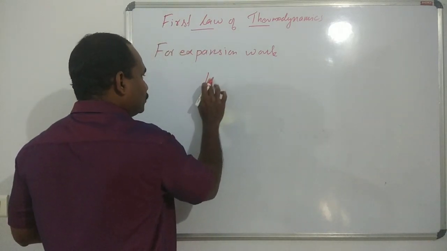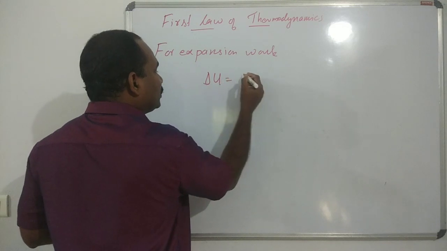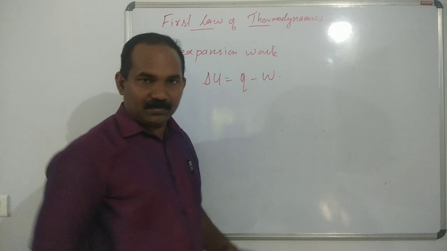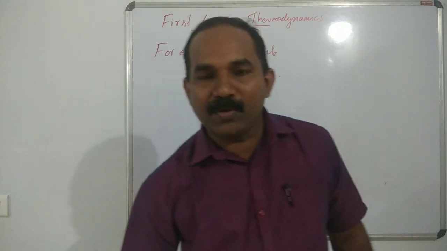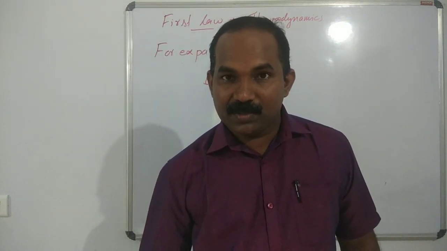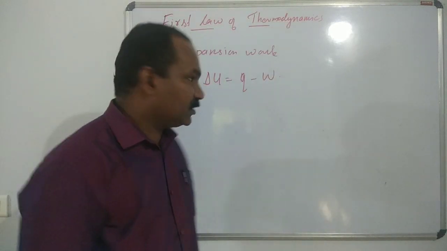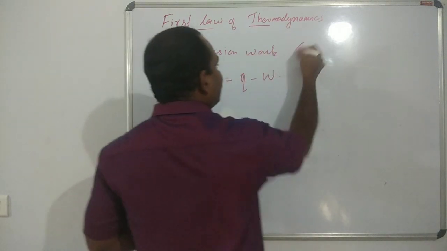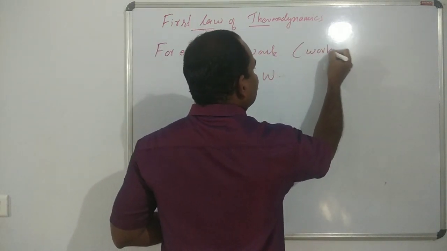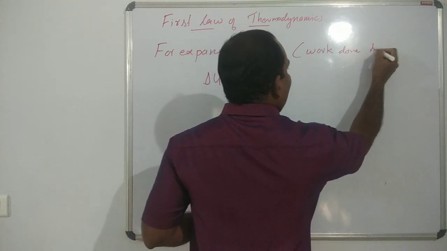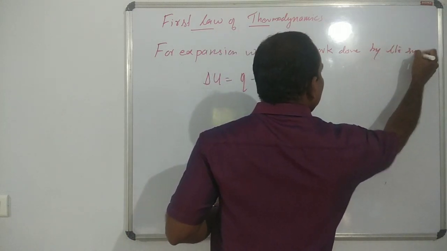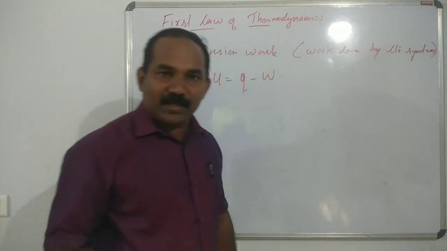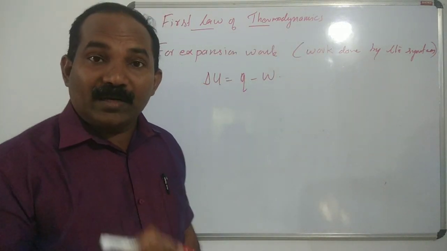delta U is equal to Q minus W, because for expansion work W is negative. For expansion work W is negative. Expansion work means work done by the system. You remember that. Expansion work means work done by the system.